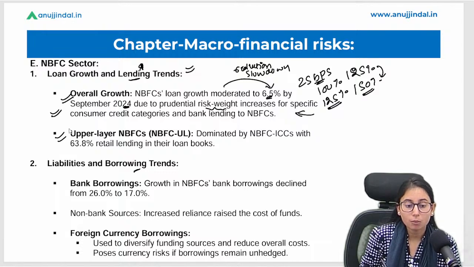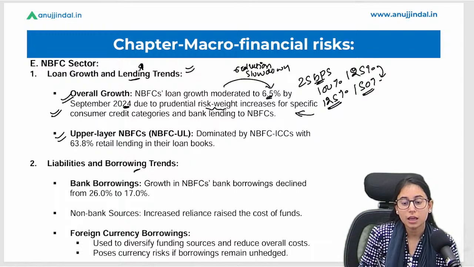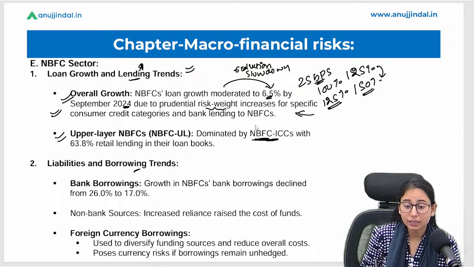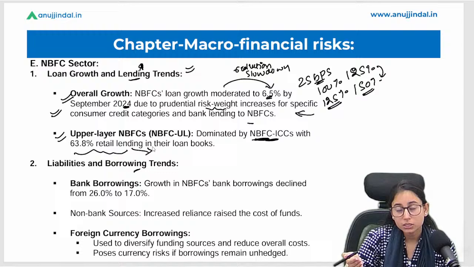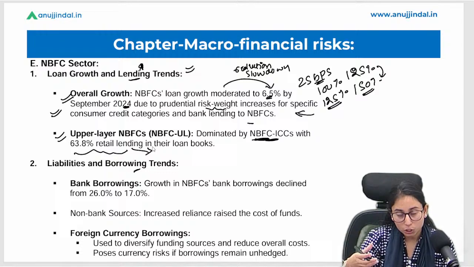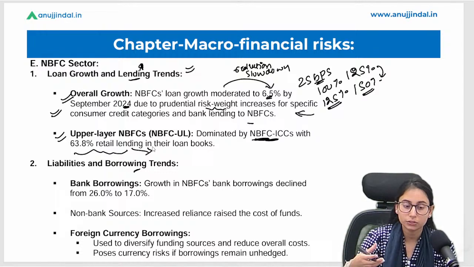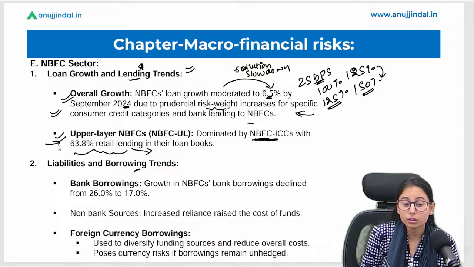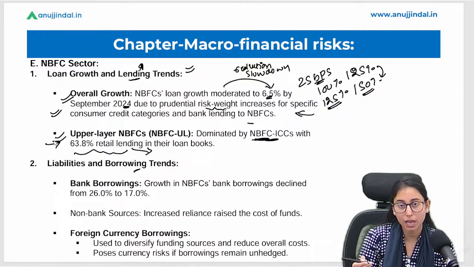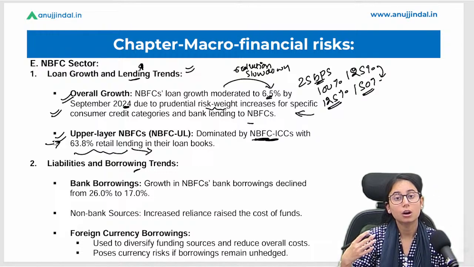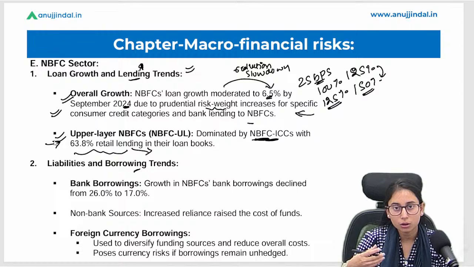Okay, if we talk about the upper layer NBFCs, they are dominated by the NBFC ICCs. Okay, and they are giving what? They are giving more retail lending loans. That means loans given to consumers, individuals, for car loans and personal loans, which is again not a good sign for the NBFCs. Why? Because not all personal loans are collateralized.